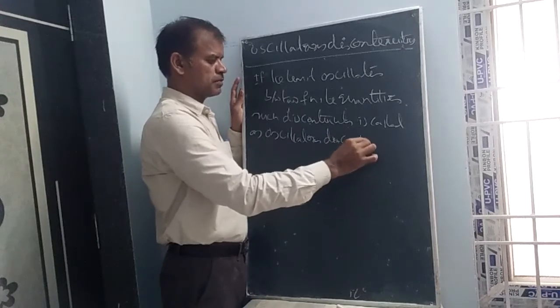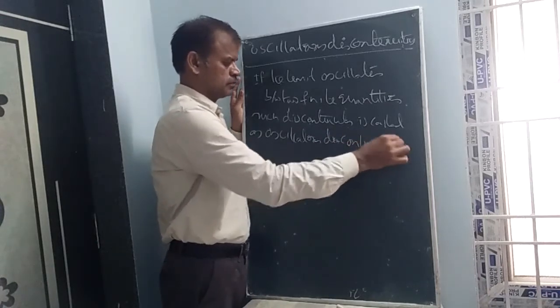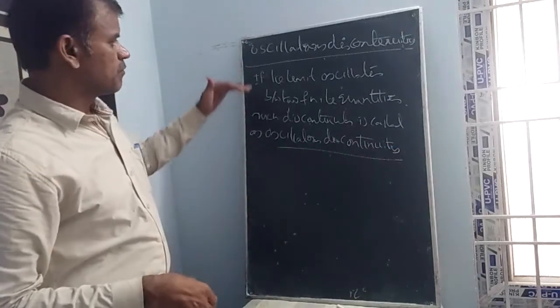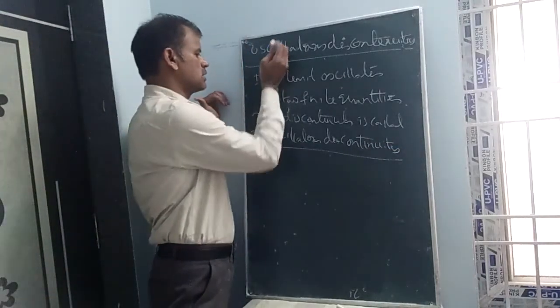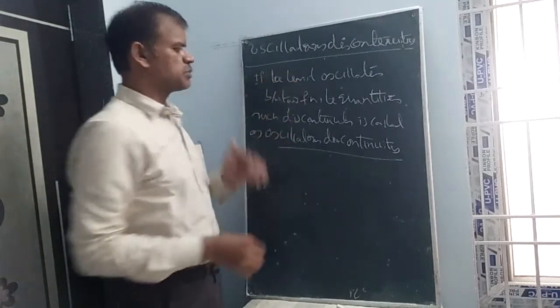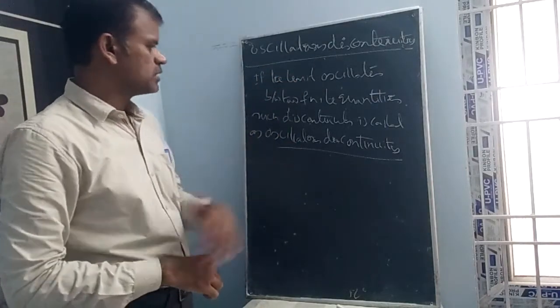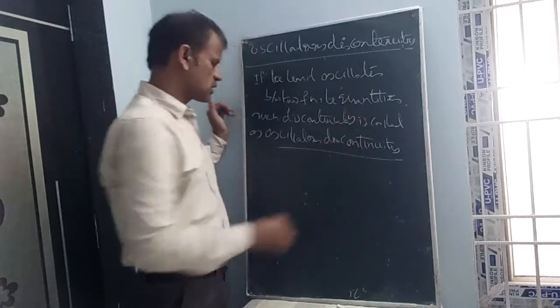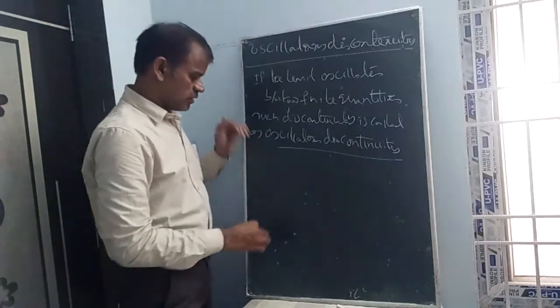Oscillatory discontinuity. If the limit oscillates between two finite quantities, such a discontinuity is called oscillatory discontinuity. What is the value, sir?